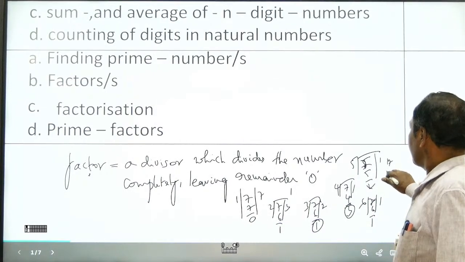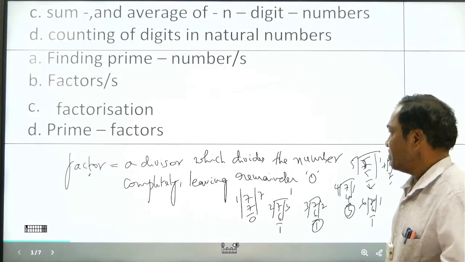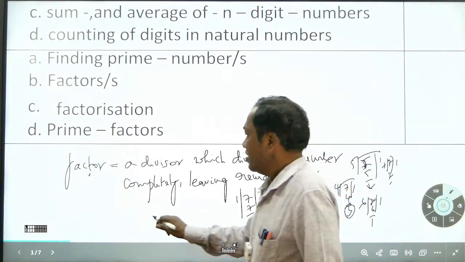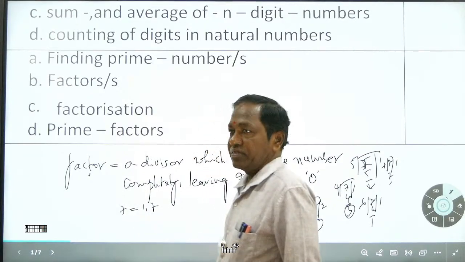And 7 by 7, 7 itself is a factor. So for 7, the factors are 1 and 7.